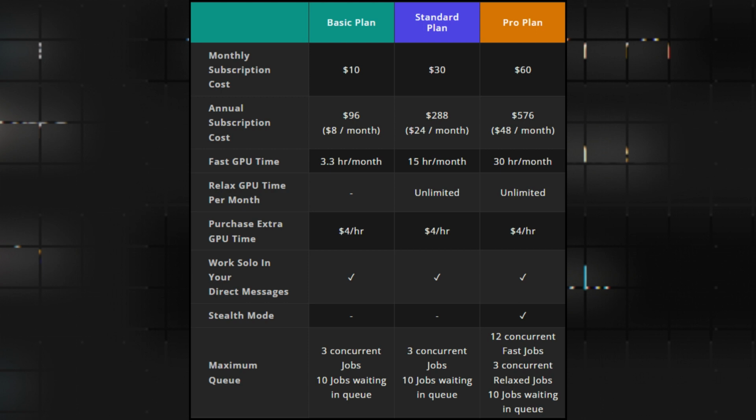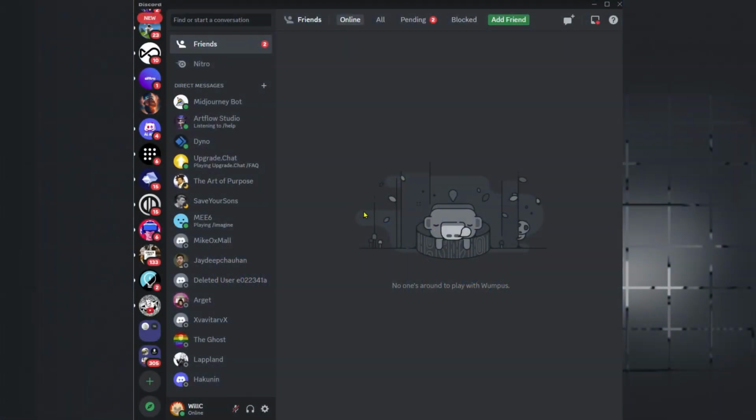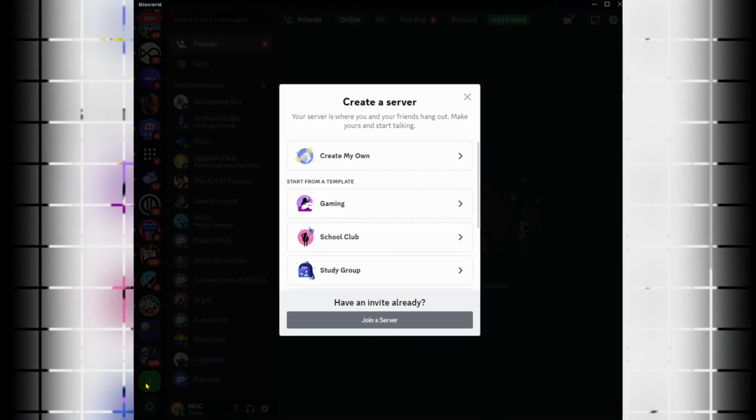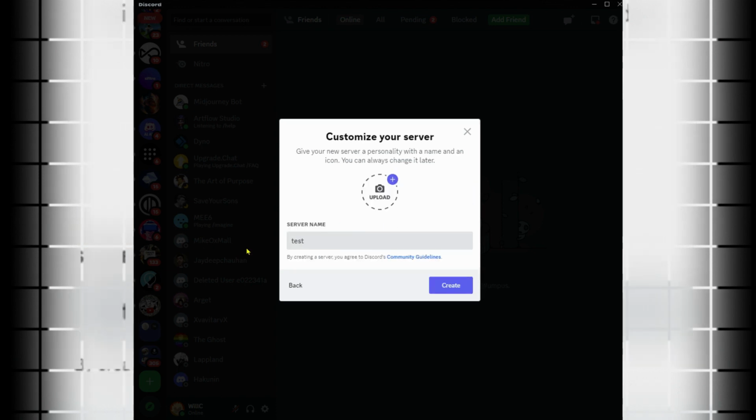Once done, you must install Discord. After installing Discord, create a new server. Do that by hitting the plus sign on the bottom left of Discord. Select Create My Own, then For me and my friends. Then create a name for your server.